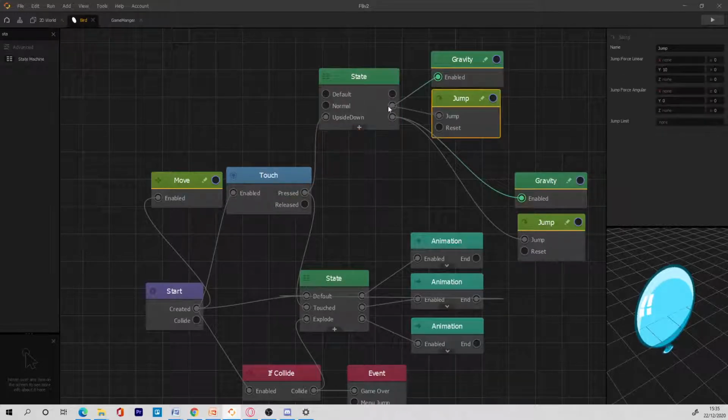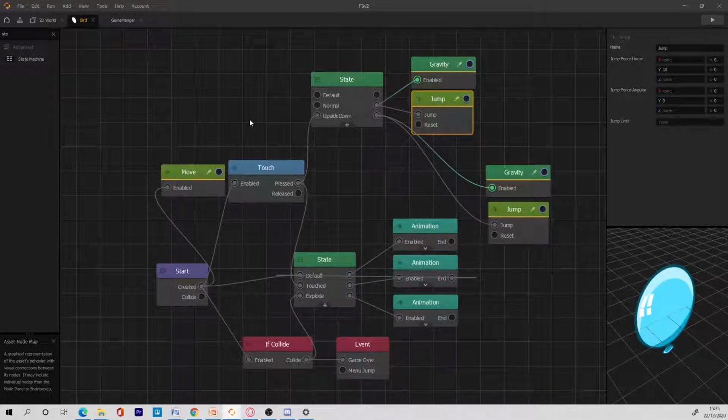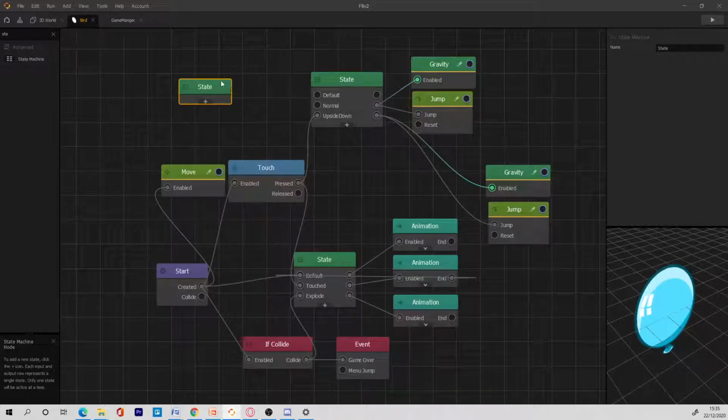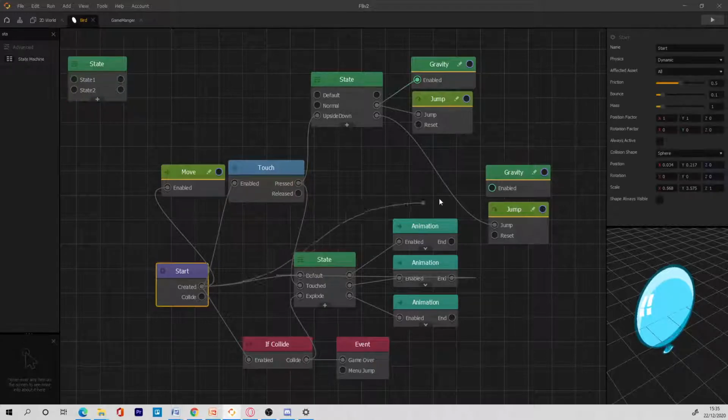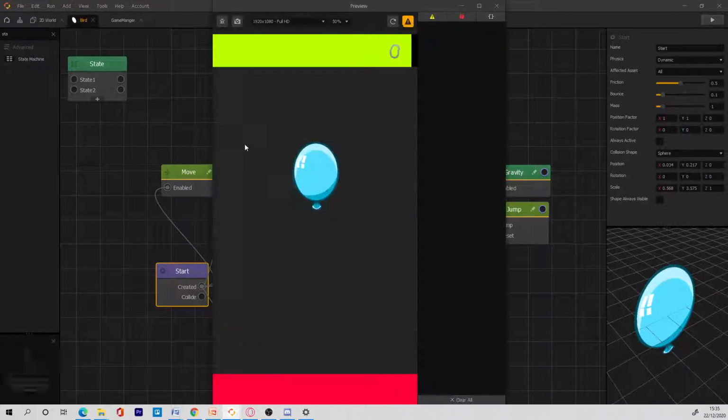It's still going down. Okay. Activate this. Oh, that's because we haven't touched it yet. Oh, okay. There we go. So if I wanted that to happen, I need to make this. I am going to use another state machine, because we want the gravity to be activated at start. Without using the state machine, if I use this gravity and make this from the start, see what happens.